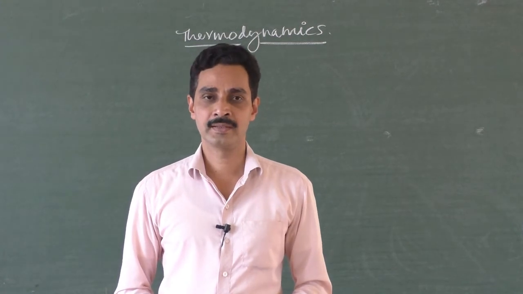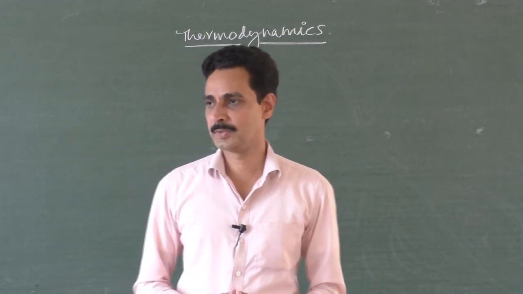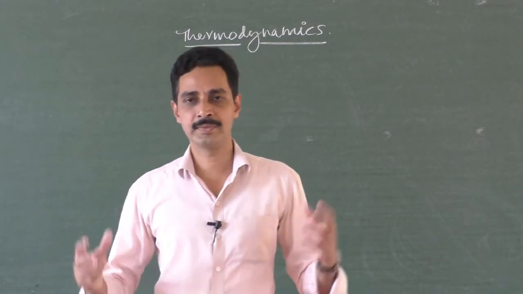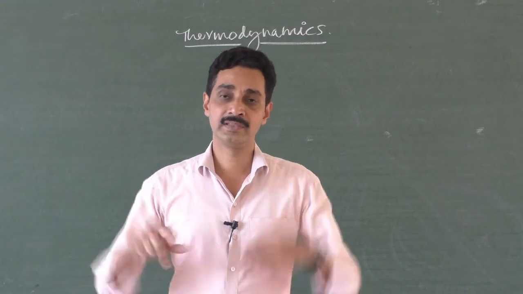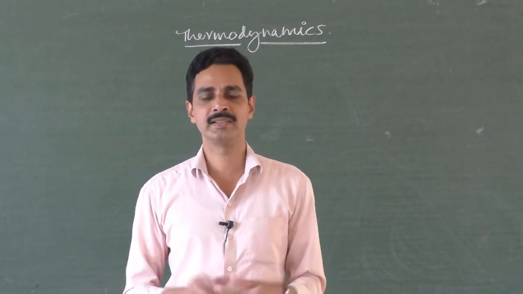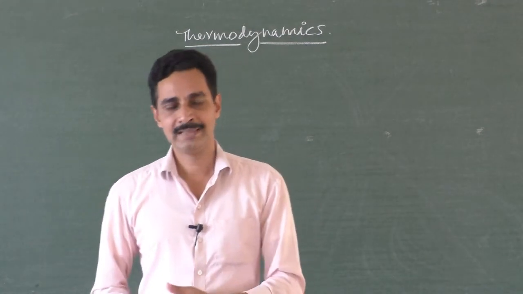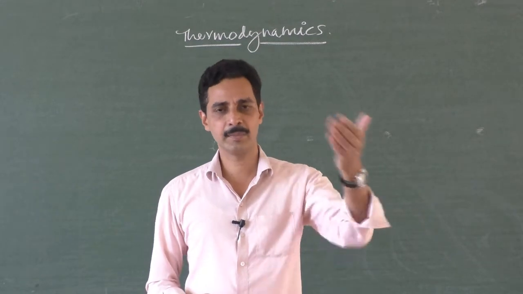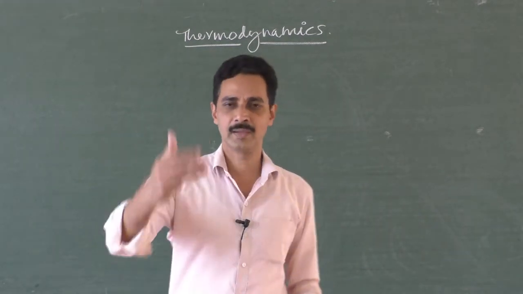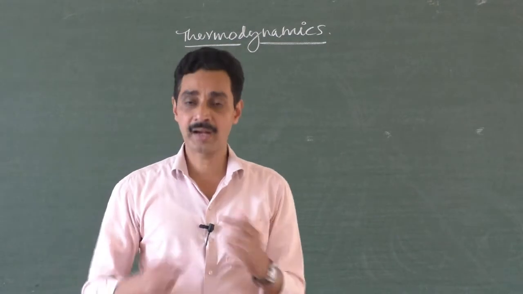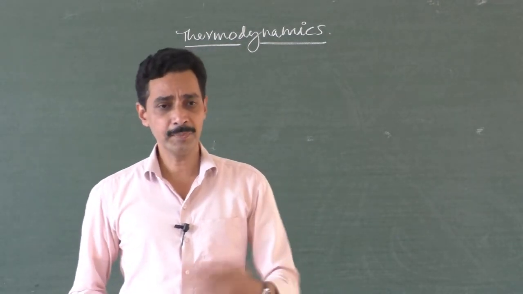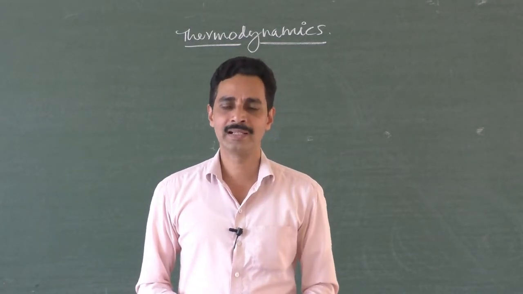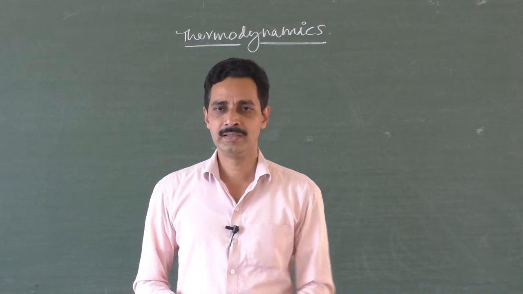Zeroth law of thermodynamics says that whenever heat energy is transferred between two substances, suppose two substances are in thermal equilibrium with the third system C, for example, A and B are in thermal equilibrium with the third system C, then A and B are in thermal equilibrium with each other, right? So if two systems are under thermal equilibrium, there should be a constant term for both of them. That criterion which is constant for both of them is called temperature.